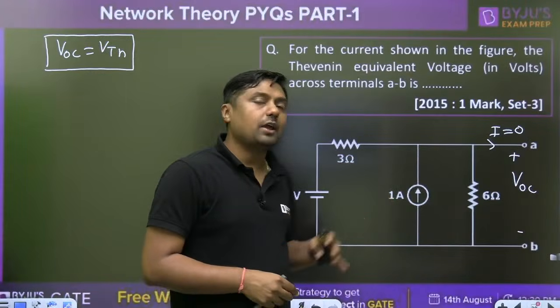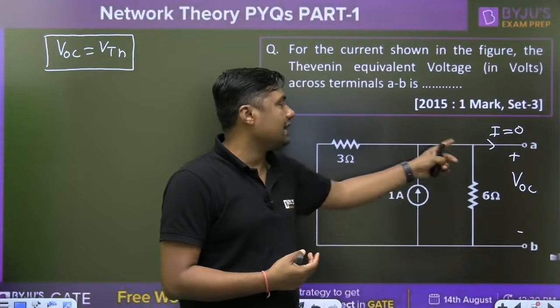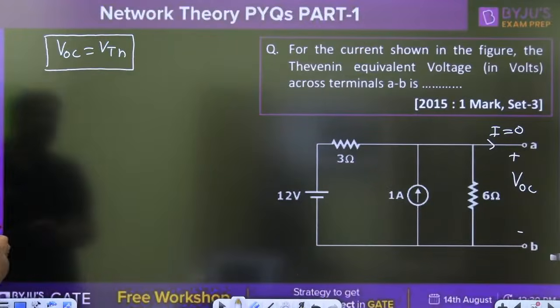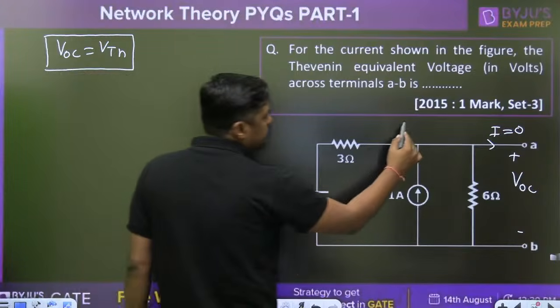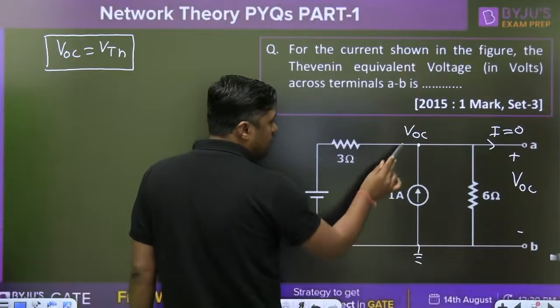Some students will apply what? Source transformation and so on. But very simple one. You can directly apply the nodal at this point. So you can write like this, voltage is VOC. Apply the KCL. We have only one node. This is the reference node.